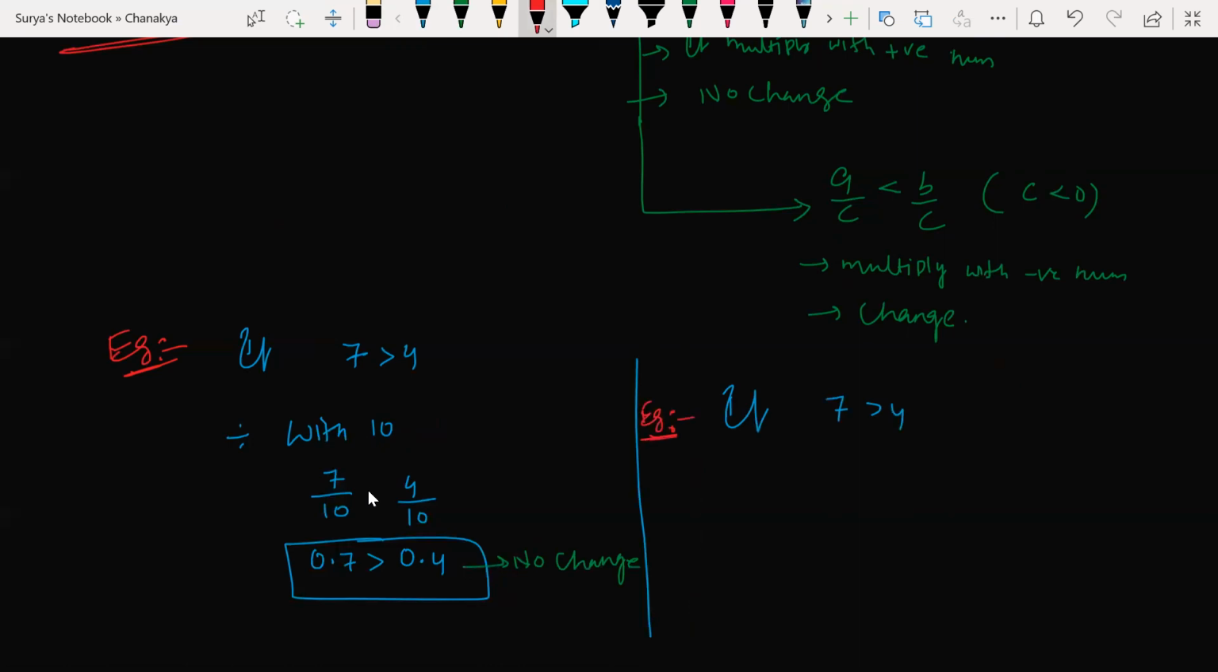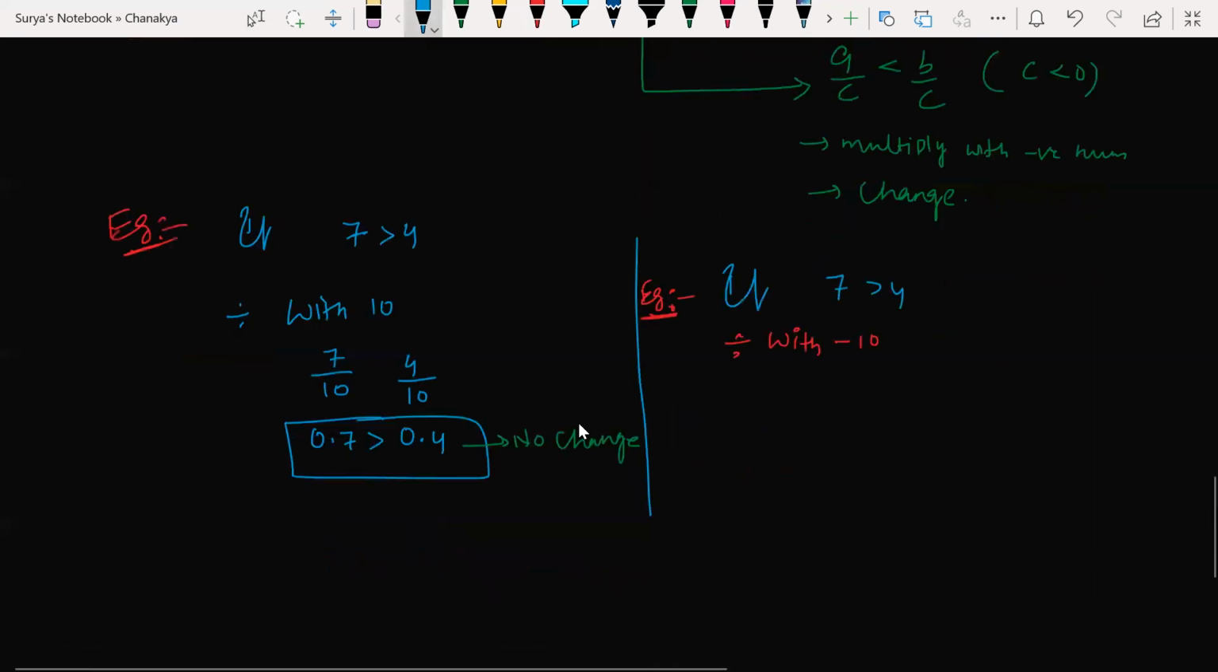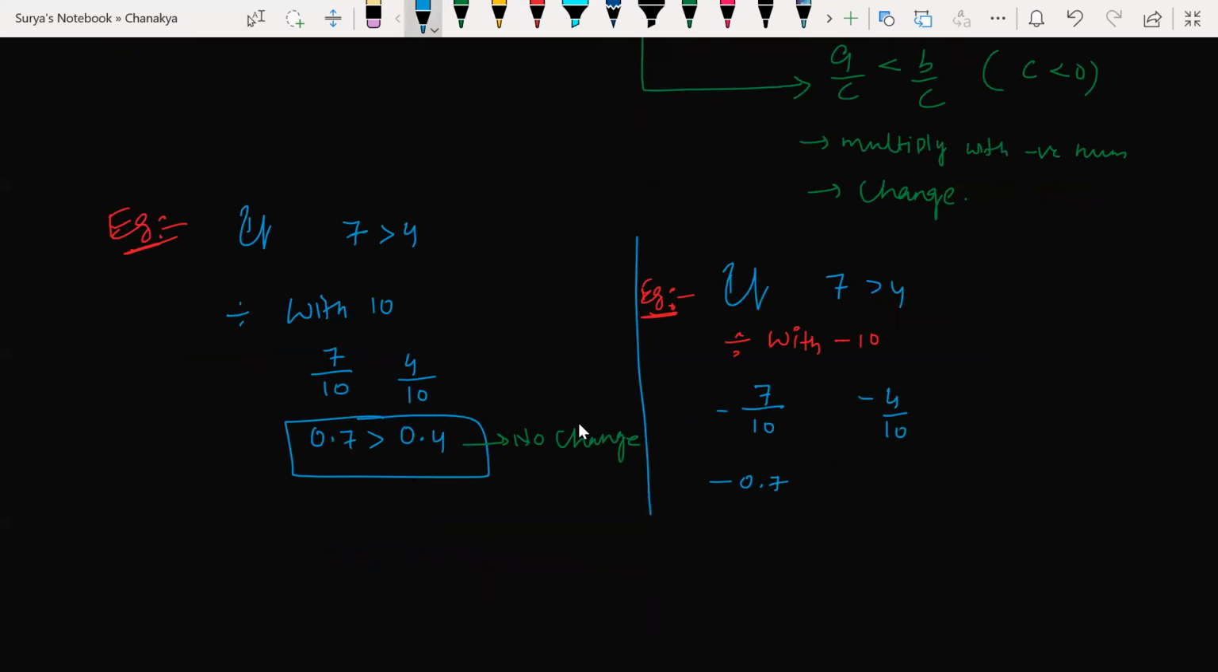Same example, dividing with a negative number. Negative 10. What happens? Let's see now. 7 by minus 10, minus 4 by 10. So minus 0.7, minus 0.4. Which is greater now? Of course, minus 0.4 is greater. So what happens here? It has changed.